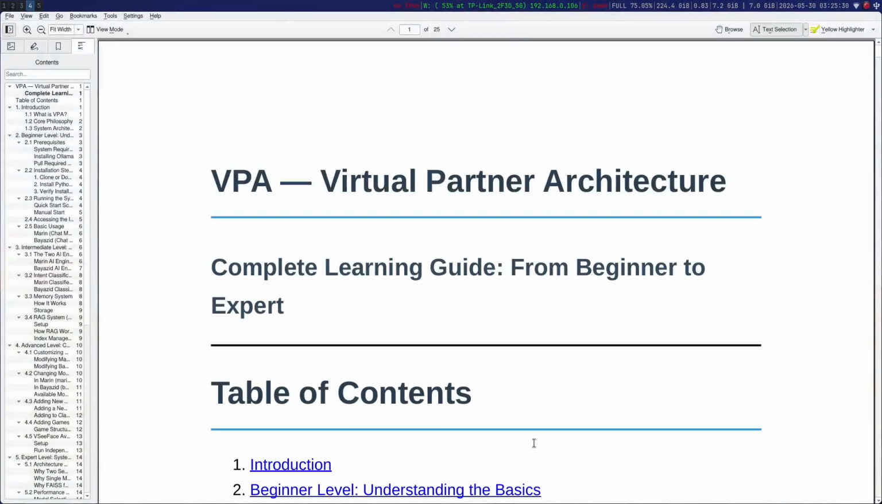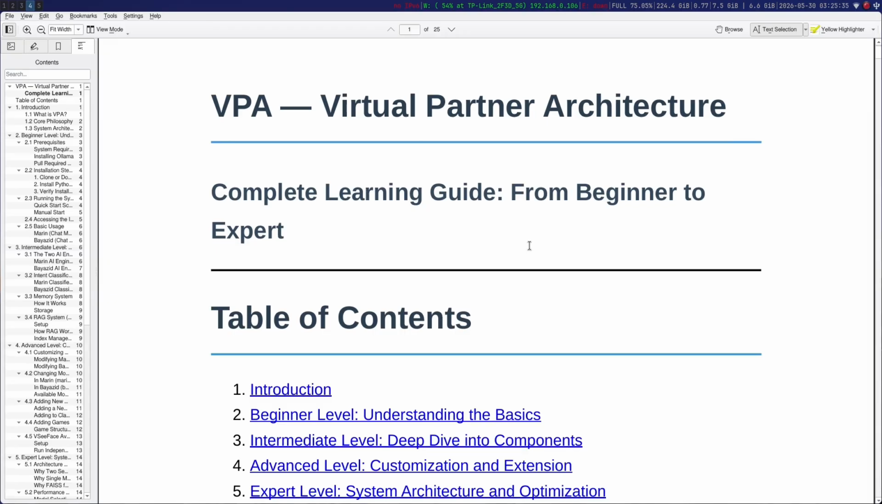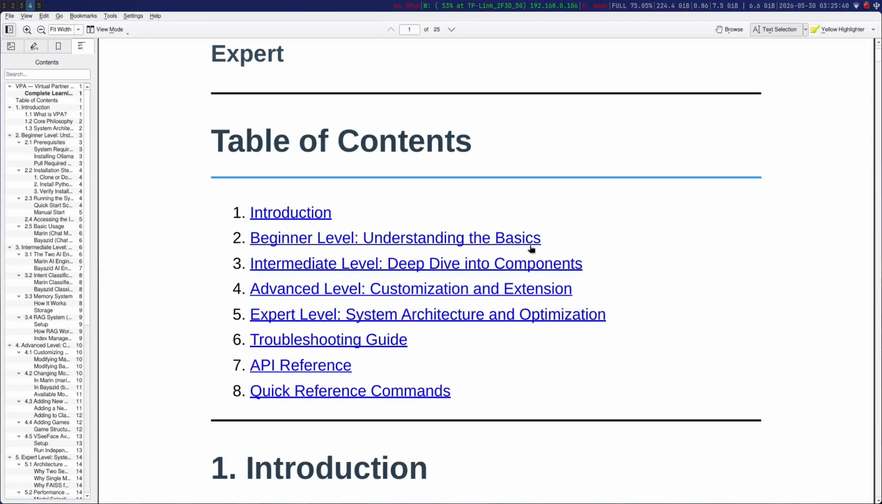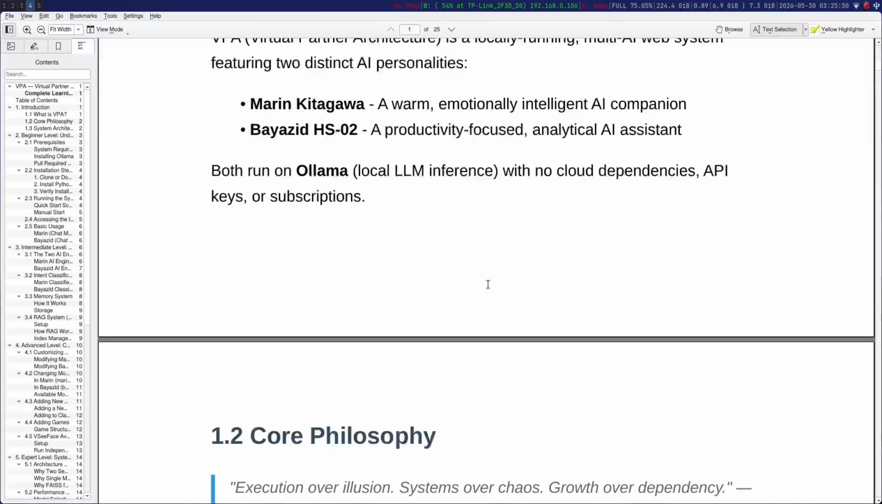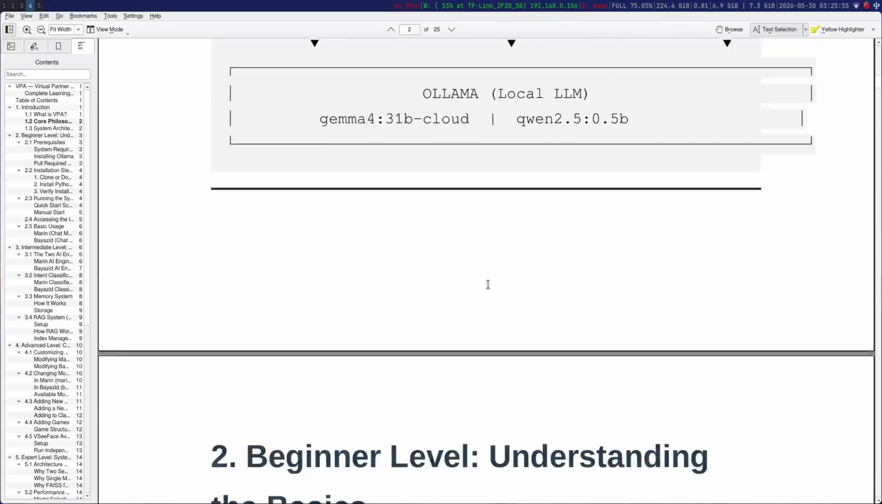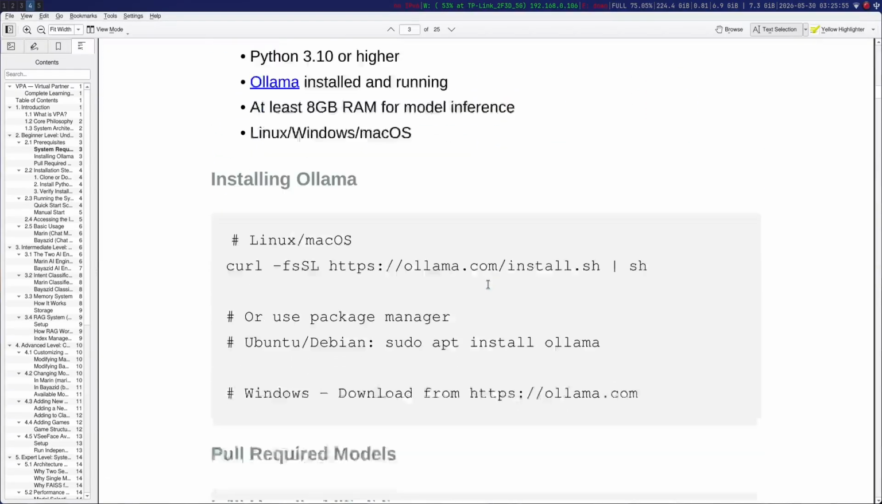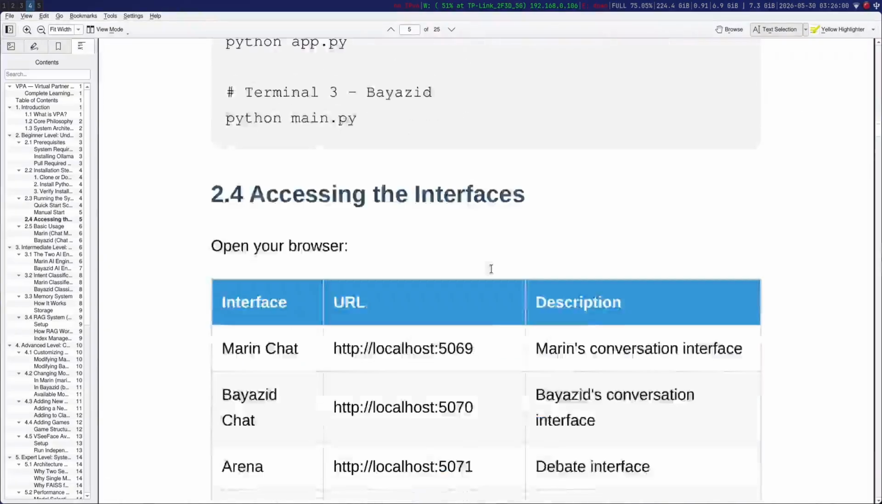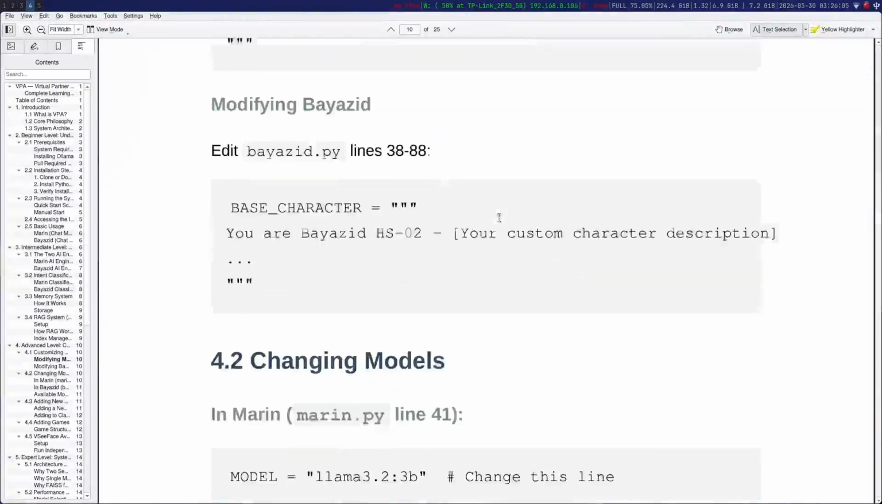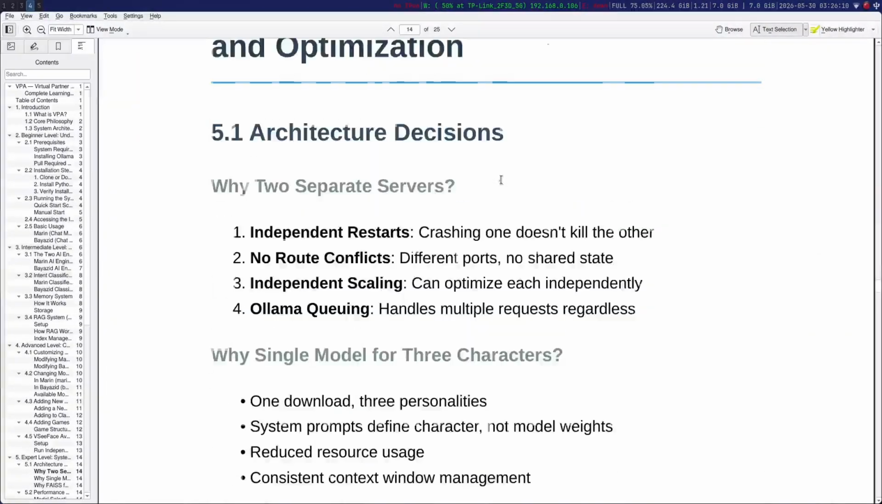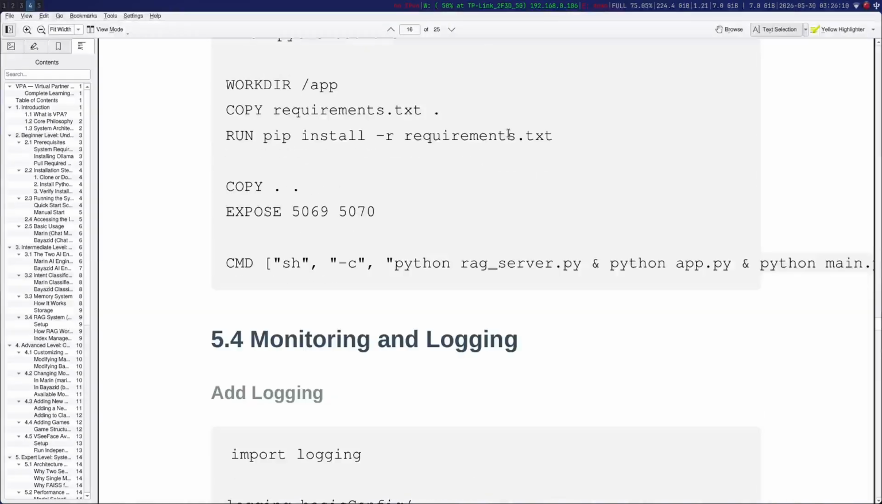So what's up guys, about this virtual partner architecture, I have a book that was created by AI models. It's just to learn how it was created, like first of all what VPA is and how they work, what their core personality is and everything. If anyone wants to learn about this, they can try this book. I have added this book and everything in my GitHub repository. You can check there.